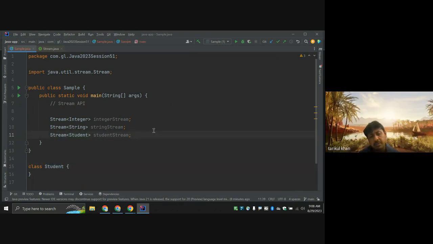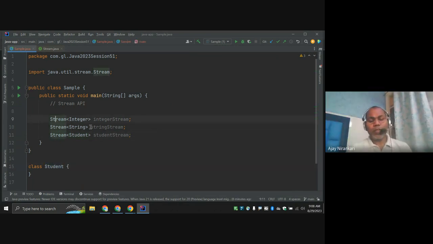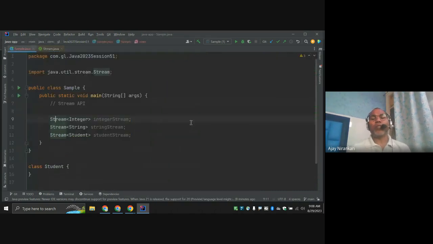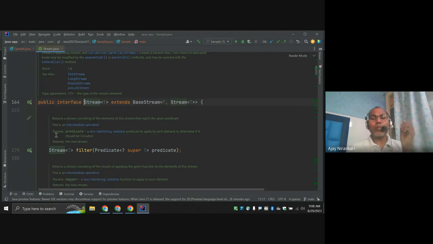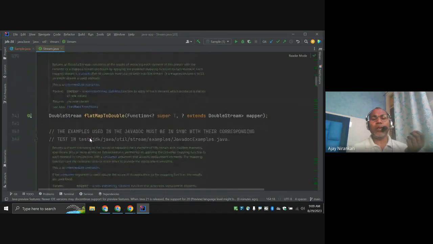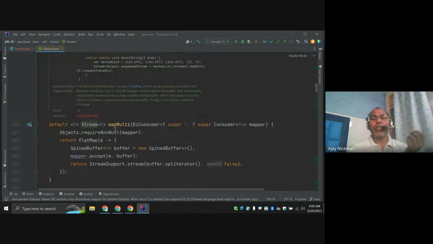If this is an interface, how can we create an object and invoke methods? For invoking any method, we have two things. This interface might have some static methods or default methods. Let's check whether there is any static or default method we can call.